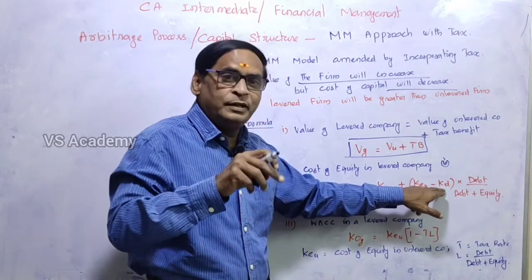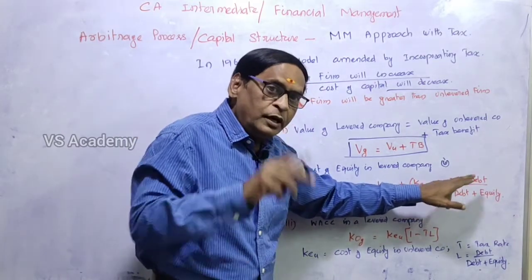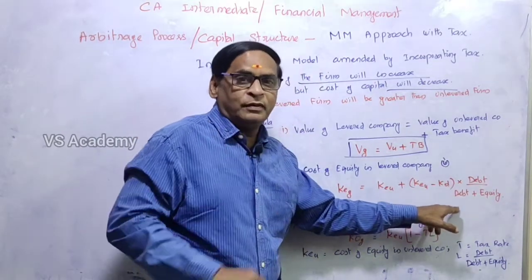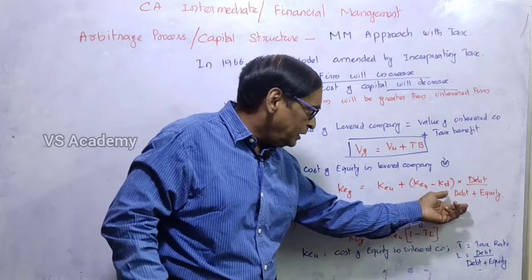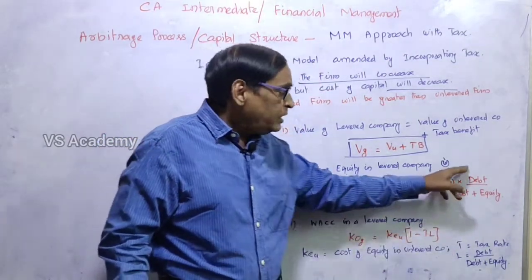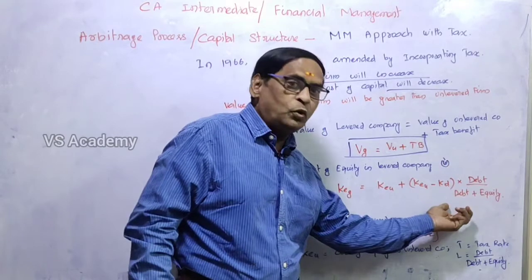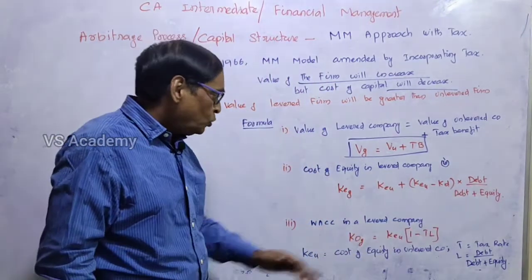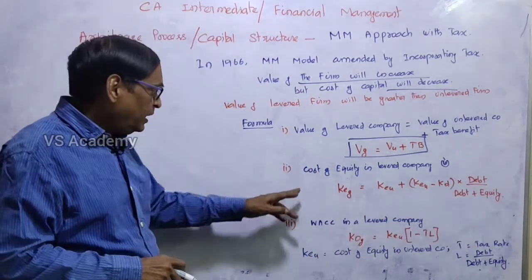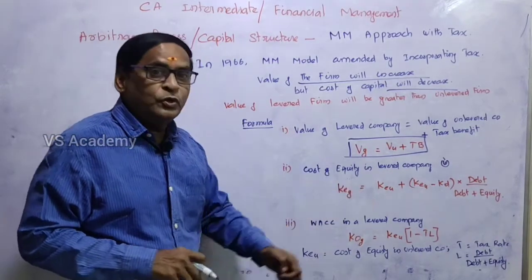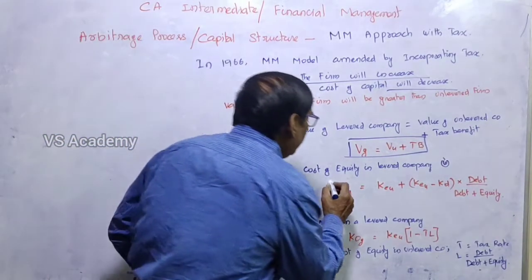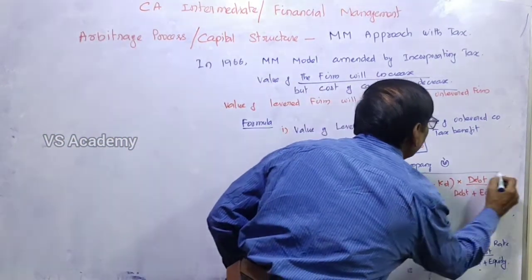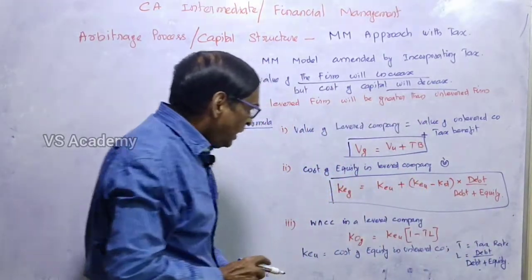the cost of equity in the unlevered firm minus the cost of debt, into debt divided by the total value of the firm. The total value of the firm is nothing but debt plus equity. So what is the portion of debt out of the total value of the firm? If we calculate, then we can find out the cost of equity in a levered company. It is an important formula, please make note of it.